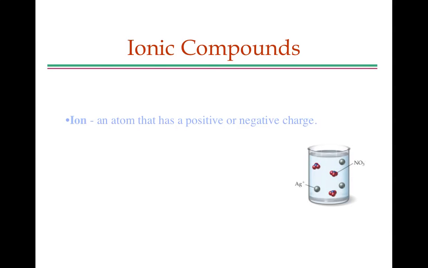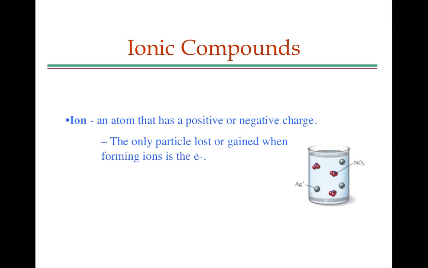Ionic compounds. We know that an ion is an atom that has a positive or negative charge. So ionic compounds are compounds that involve ions. We know that the only particles that can be gained or lost when forming ions are the electrons.